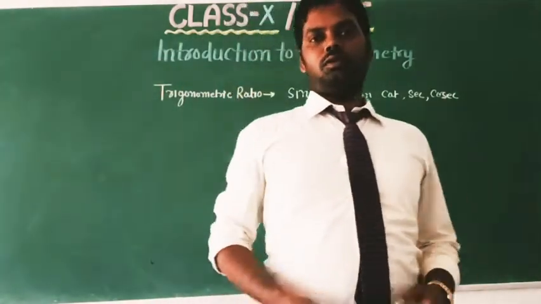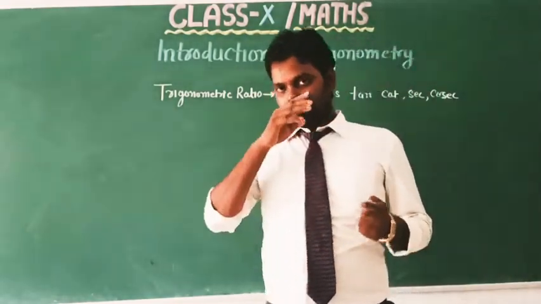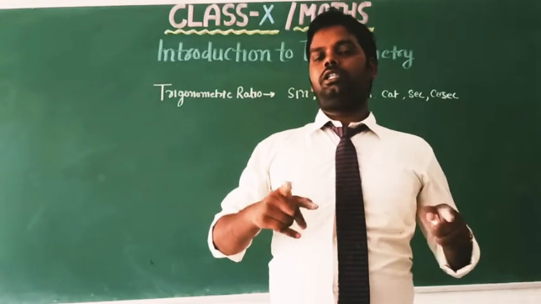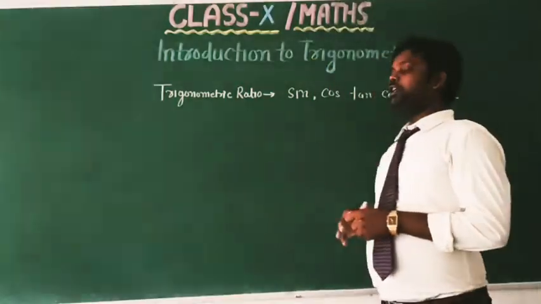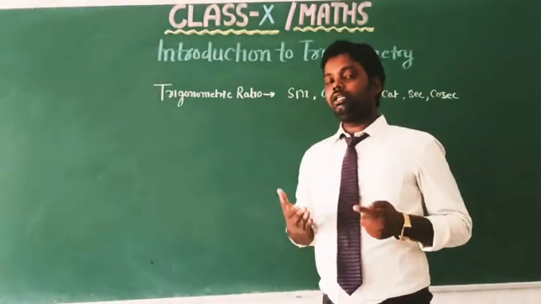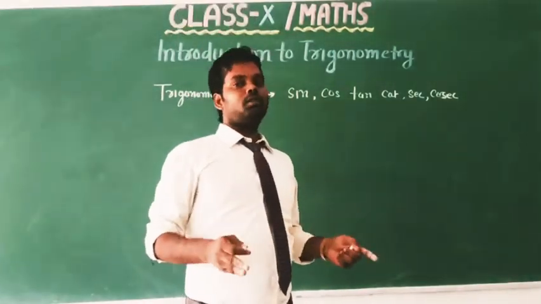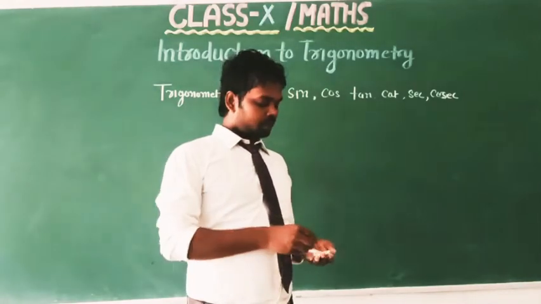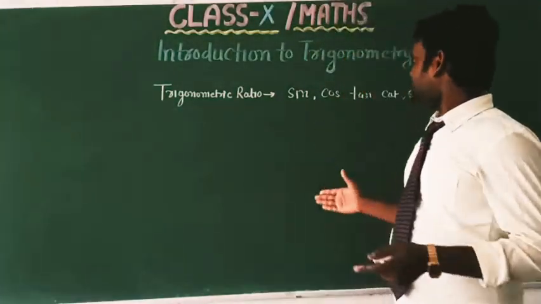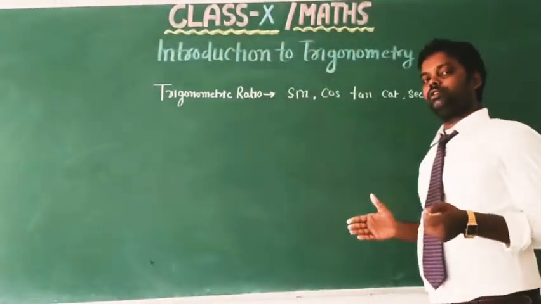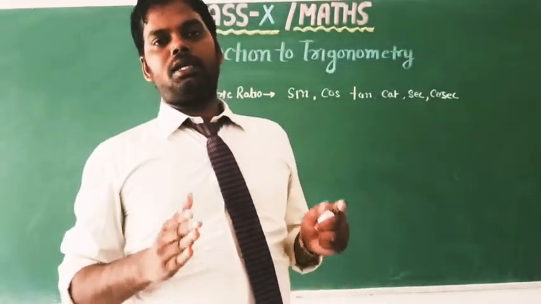So these are the 6 trigonometric ratios, and they are defined in a right angle triangle for acute angles. Let me see what the relationship of the 6 trigonometric ratios is with all 3 sides of a right angle triangle.